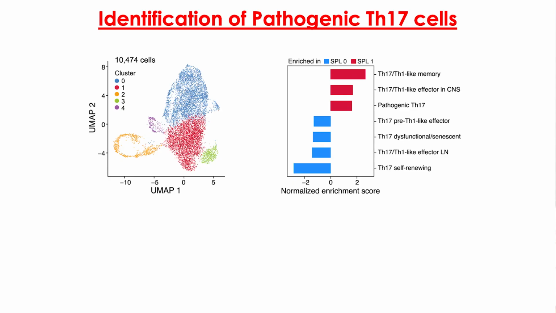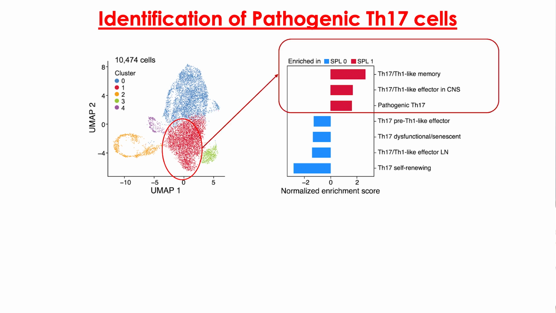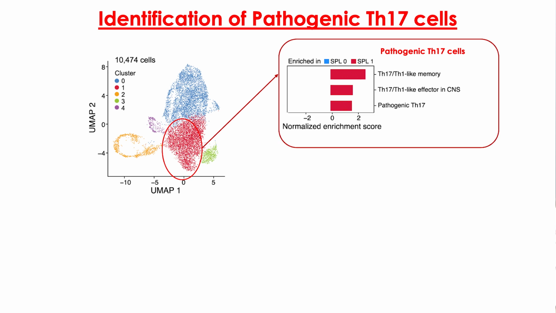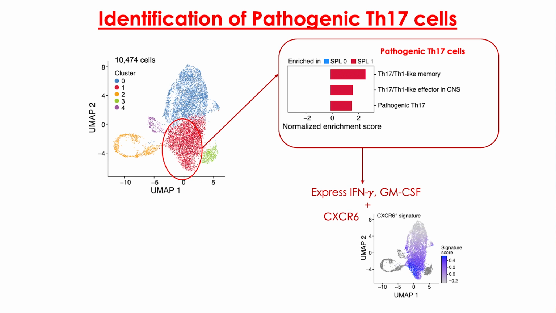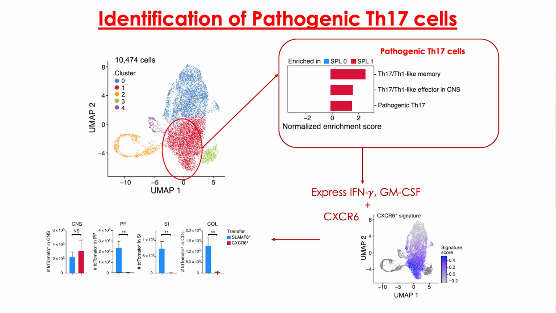That's number one. Number two, when she was doing clonal analysis of the T cell receptor of the Th17 cells, she found that obviously during the autoimmune reaction, there is a major class of Th17 cells that are very pathogenic, and they produce IL-17 with other pro-inflammatory cytokines like interferon gamma and GM-CSF. And these cells go to the target tissue. In this case, they go to the brain and induce autoimmunity.